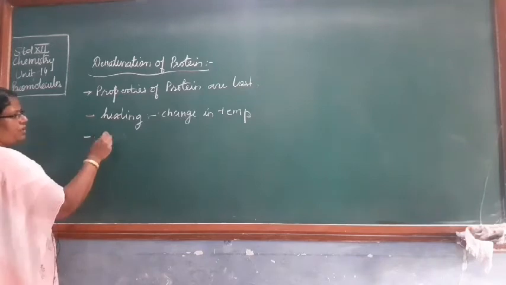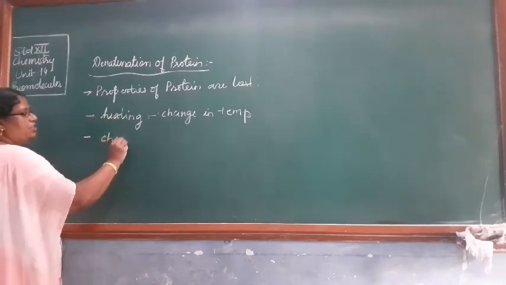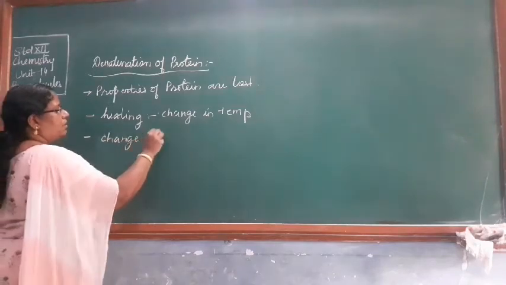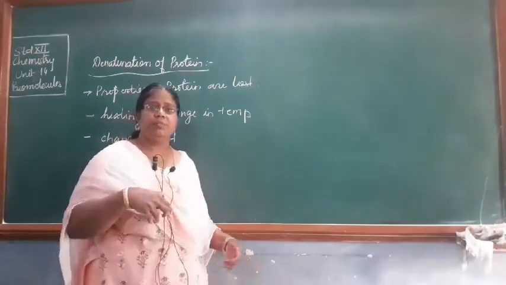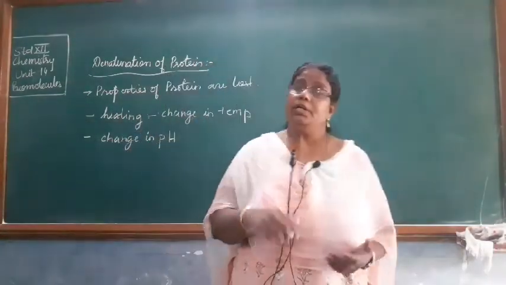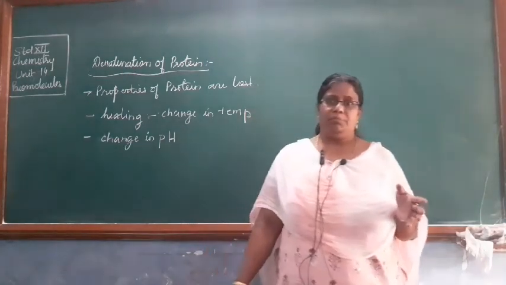Instead of writing adding an acid or a base, you can simply write change in pH. If you are changing the pH, then you will find that denaturation of protein has taken place.